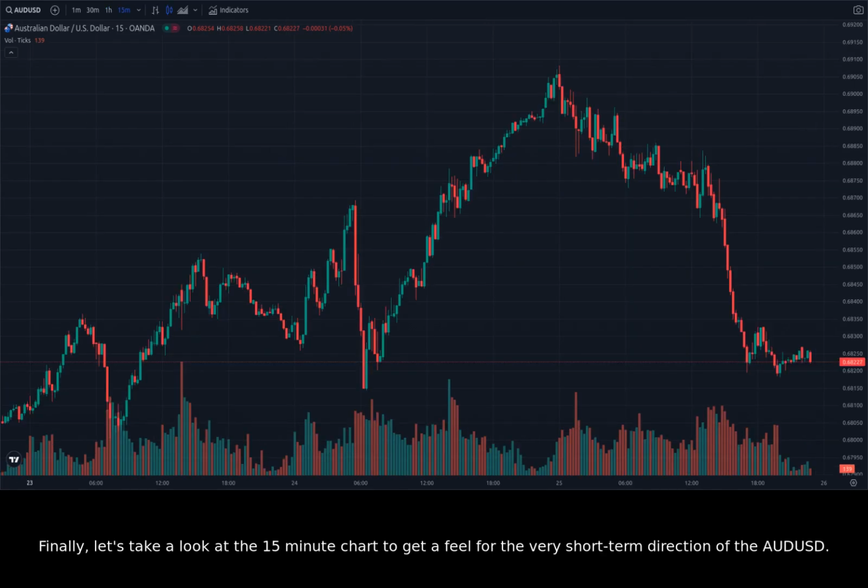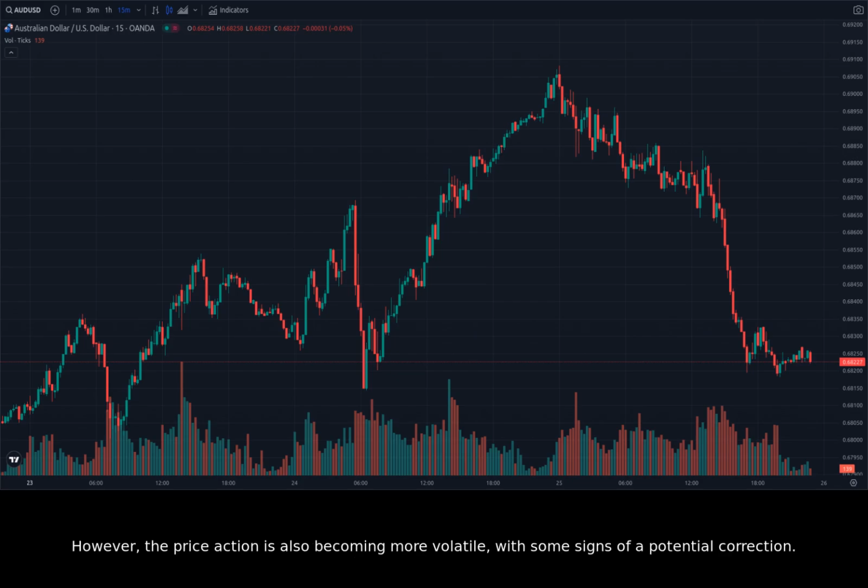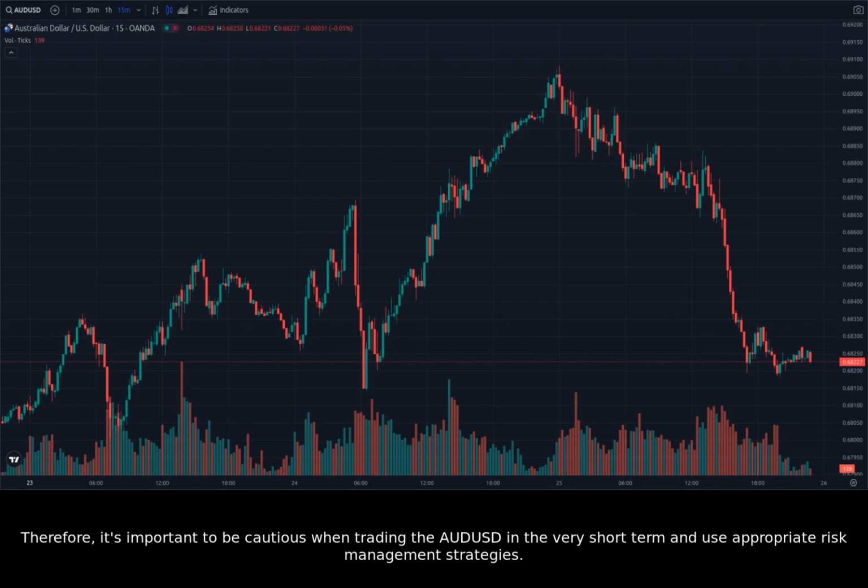Finally, let's take a look at the 15-minute chart to get a feel for the very short-term direction of the AUDUSD. On the 15-minute chart, we see that the AUDUSD has been forming a series of higher highs and higher lows, suggesting that the bullish momentum is still strong. However, the price action is also becoming more volatile, with some signs of a potential correction. Therefore, it's important to be cautious when trading the AUDUSD in the very short term and use appropriate risk management strategies.